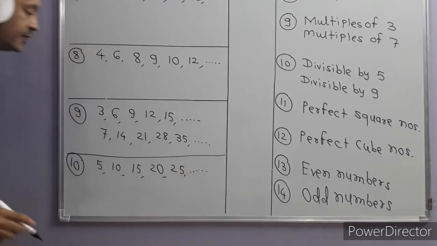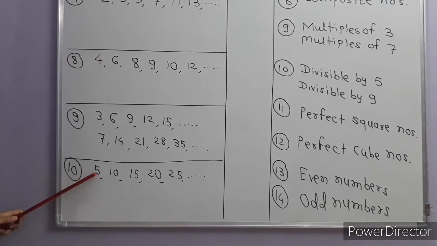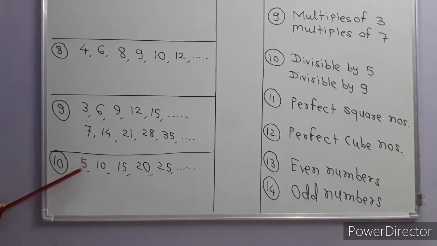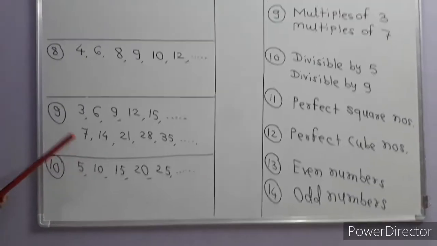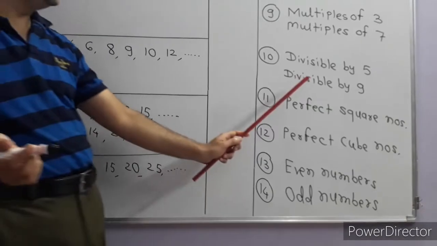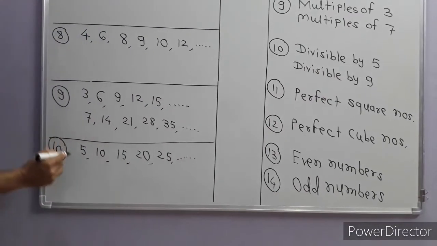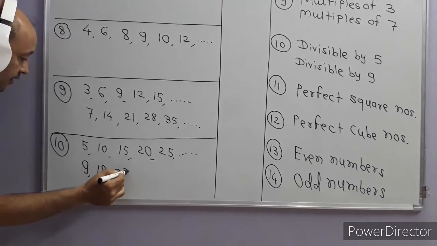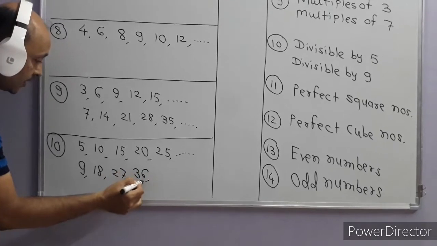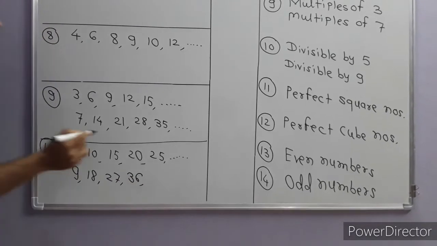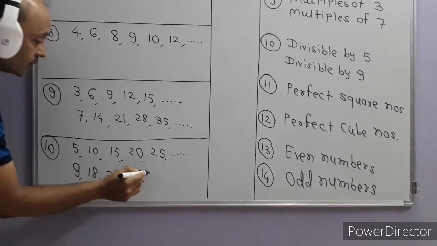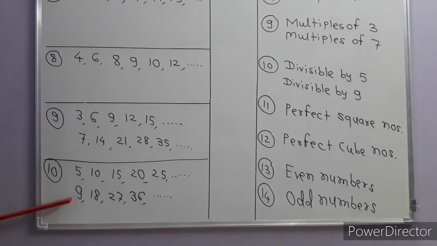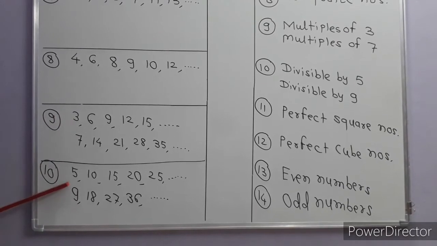So what do you know by divisible? If we divide this number by 5, we will get a remainder 0. So these numbers are called divisible by 5. Then similarly, what can we write? Divisible by 9. So table of 9, in short, it is 9, 18, 27, 36. If we divide these numbers by 9, we will get remainder 0. So these numbers are called divisible by that particular number. It is multiples and it is divisible.